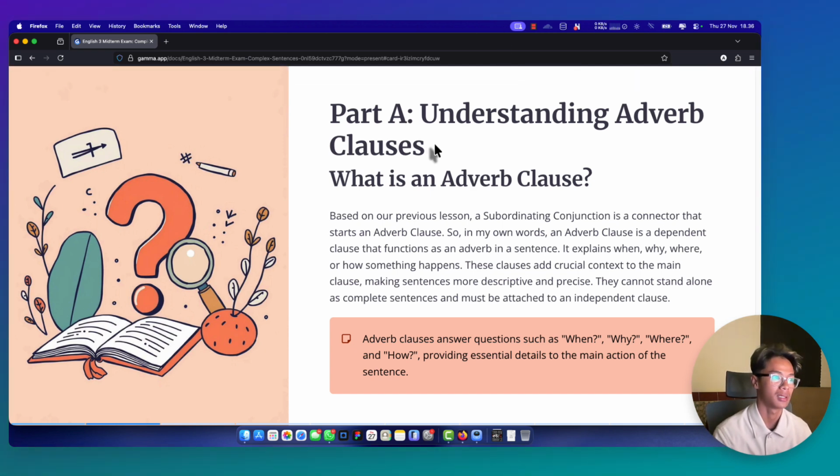Understanding adverb clause. What is an adverb clause? Based on our previous lesson, a subordinating conjunction is a connector that starts an adverb clause. So, in my own words, an adverb clause is a dependent clause that functions as an adverb. It explains why, where, or how something happened. These clauses add crucial context to the main clause, making sentences more descriptive and precise. They cannot stand alone as complete sentences and must be attached to an independent clause.